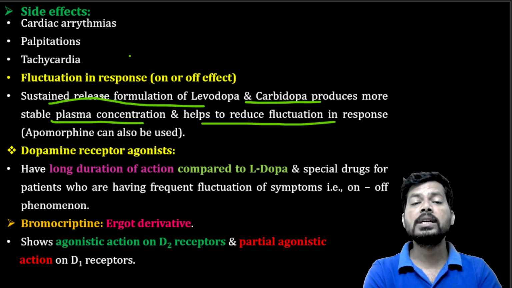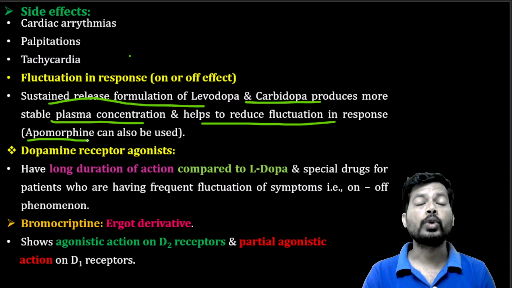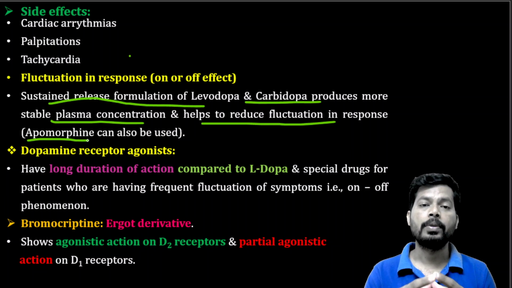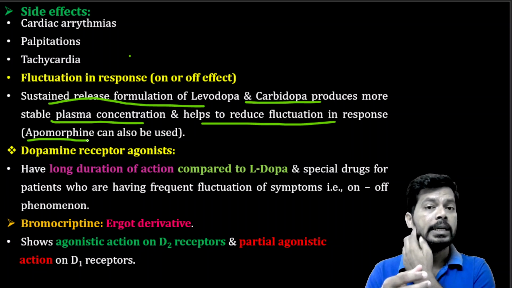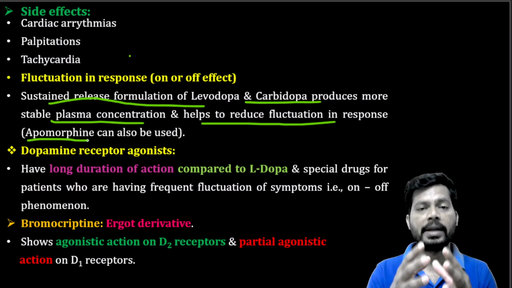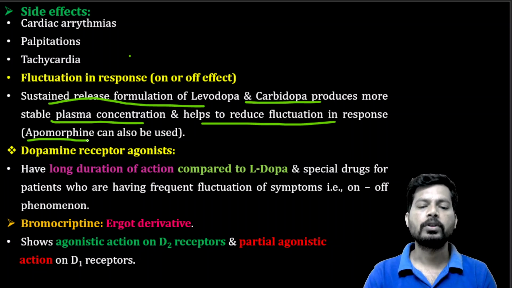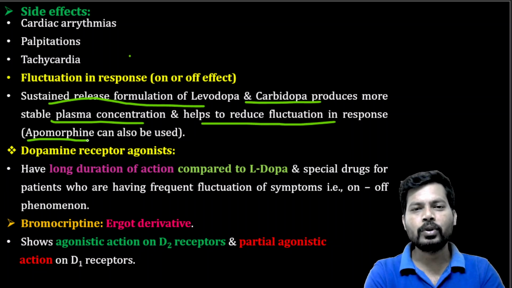Not only sustained release formulation of levodopa, apomorphine is also used in fluctuating response to prevent the on-off effect of levodopa. Apomorphine is a derivative of morphine. If morphine undergoes reaction with HCl and heat, it gives apomorphine. Apomorphine is an emetic drug, and it also helps in regulating or preventing the on-off effect of levodopa. So this is simply the alphabet pharmacology of levodopa.